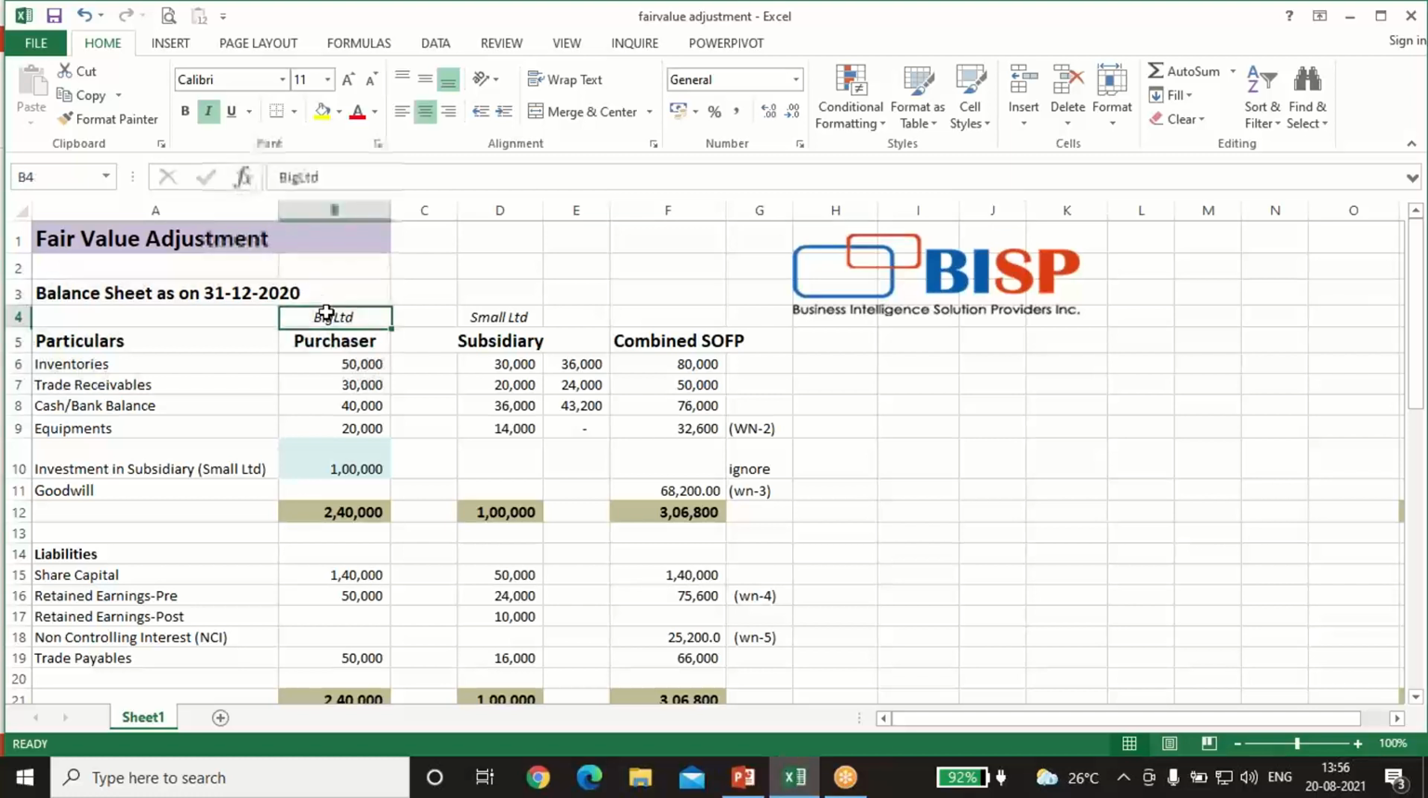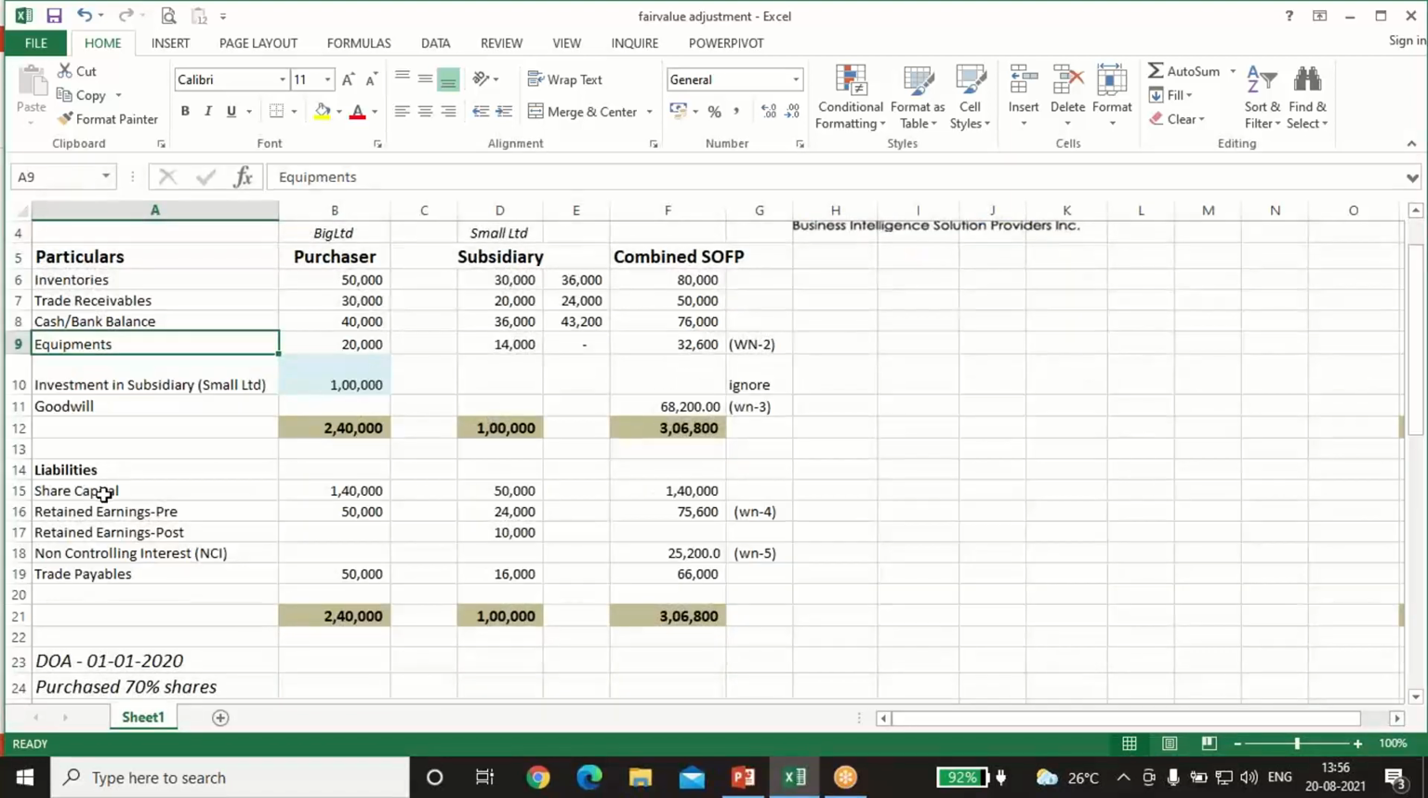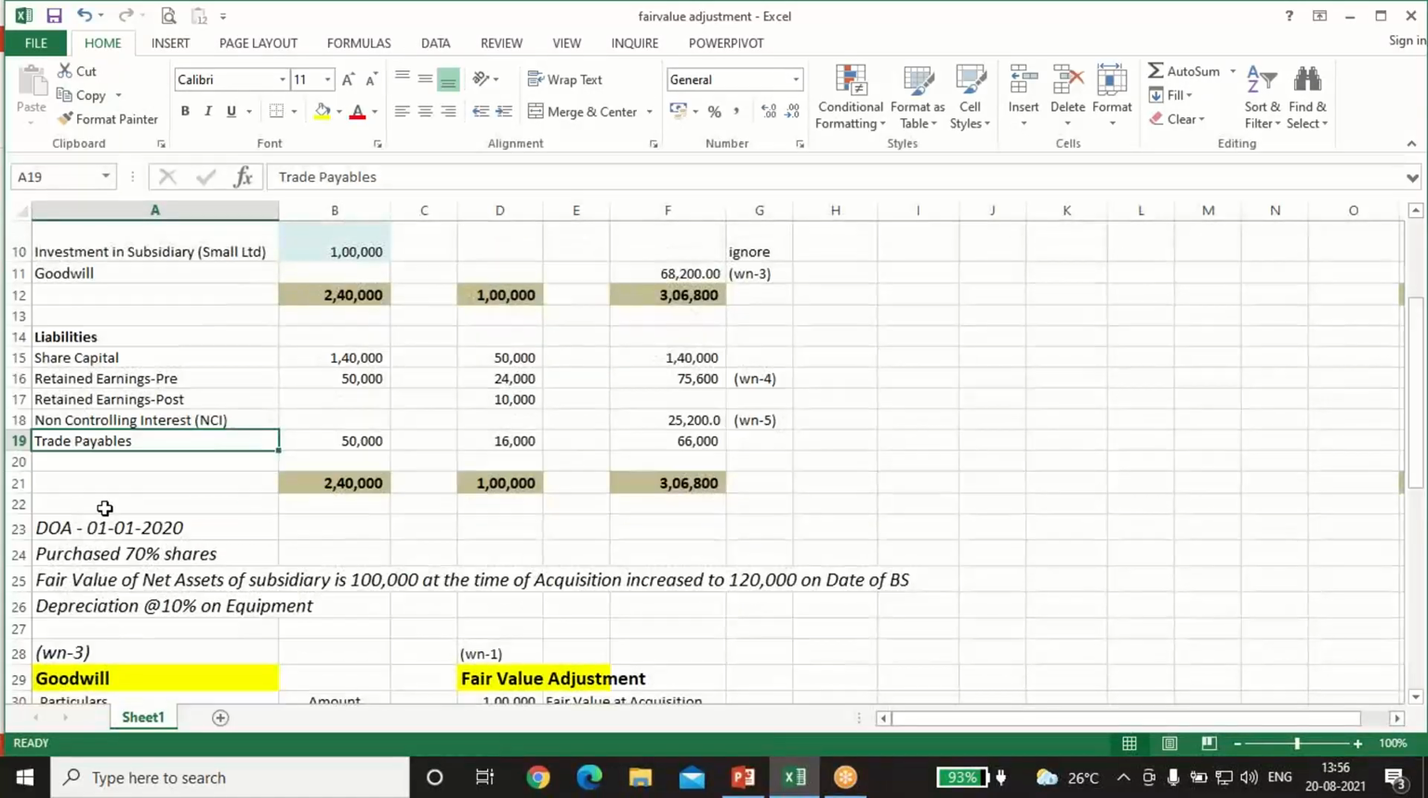See, here Big Limited is the purchaser, Small Limited is the subsidiary. Balance sheet is given on 31st December 2020. Inventories, trade receivable, cash and bank, and equipments are given. And on the liability side, share capital, retained earnings pre and post both are given, and trade payable is given. Date of acquisition is 1st Jan 2020. We have purchased 70% shares. Fair value of the net asset of the subsidiary is 1 lakh at the time of acquisition.